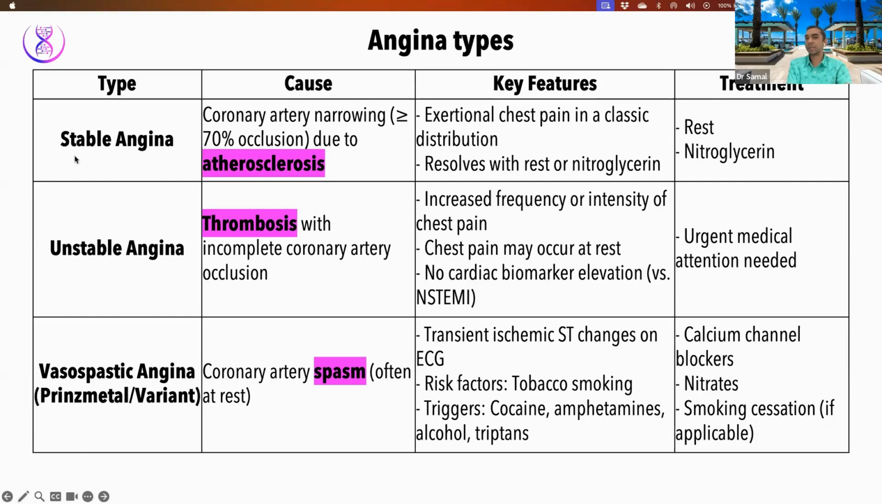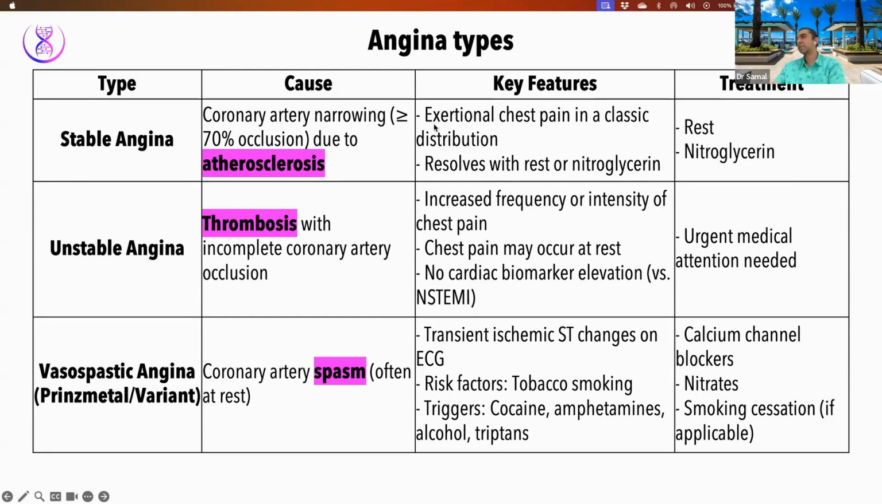Why am I stressing so much here? Because this has been asked as a fact in so many exams, and we still keep confusing this. So stable angina, what is the cause? A stable plaque. It has not ruptured. It has just been there for many years, like 5 years.